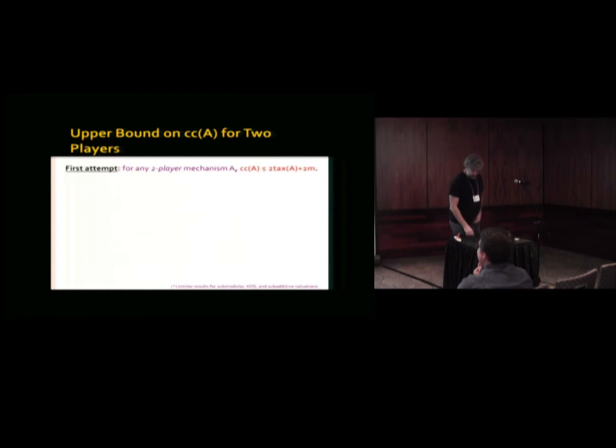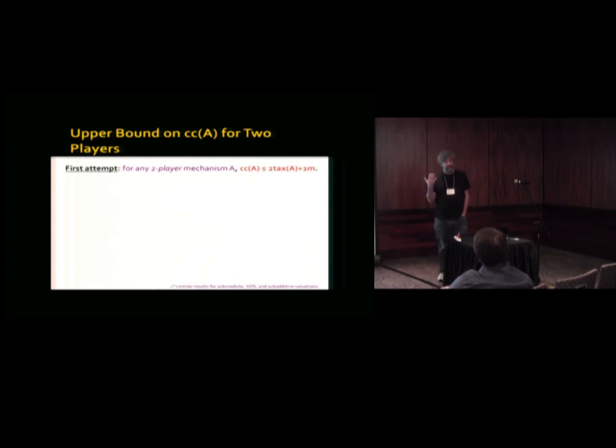Okay, so let's look at the specific case of two players and try to see why this lower bound is tight. What are we trying to show? The basic idea is that not only is the taxation complexity a lower bound for the communication complexity, but that I can actually find a protocol that achieves it.